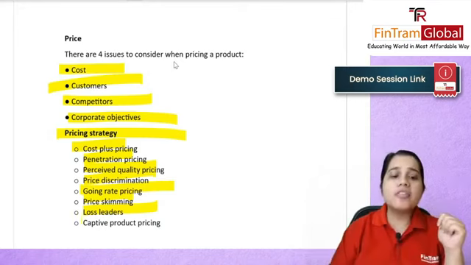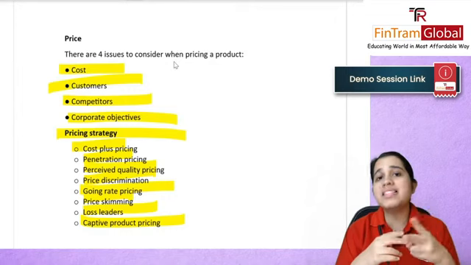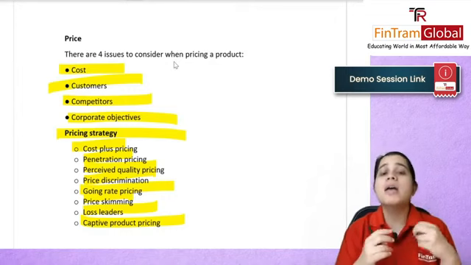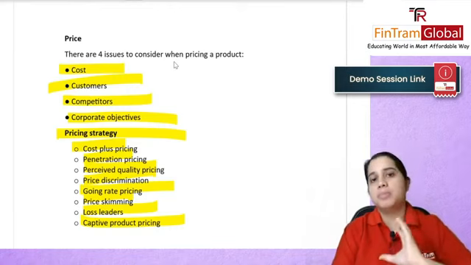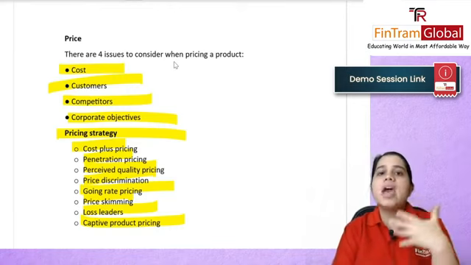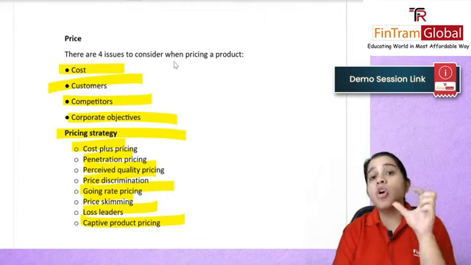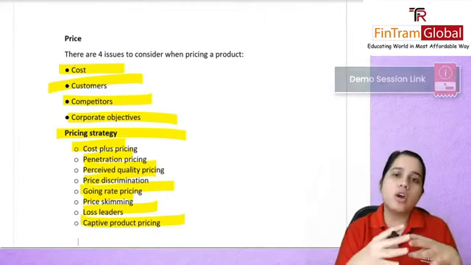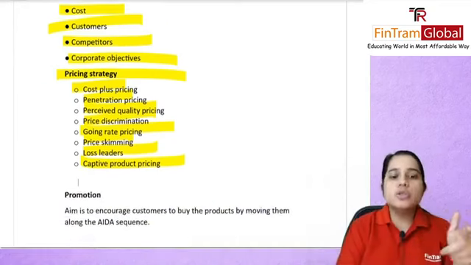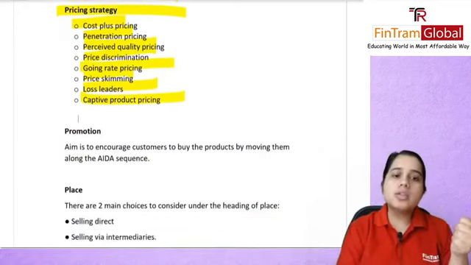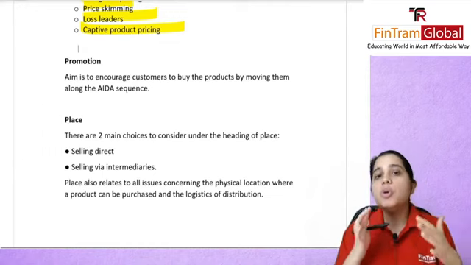And you have your captive product pricing. These are two products you will be selling together, or they need to be used together. Like once people buy a coffee machine, they have to keep on buying the coffee capsules also. So they are in a position where they can't do with just one product. So these were the various strategies which we covered under your pricing.